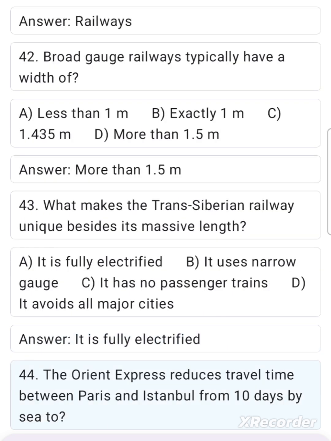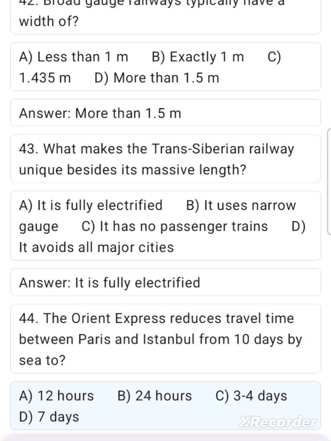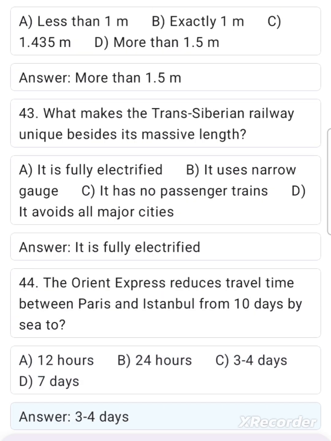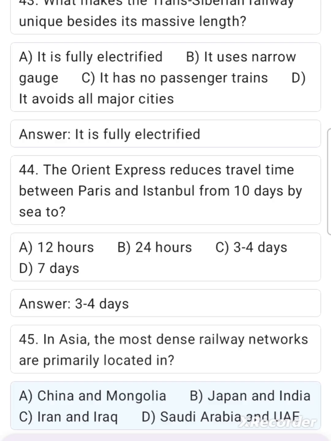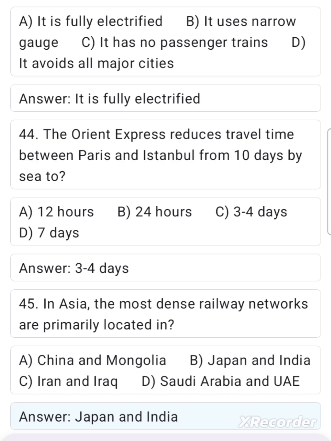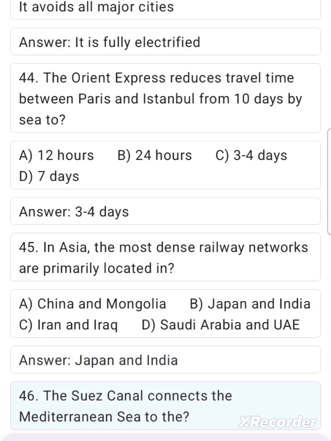44. The Orient Express reduces travel time between Paris and Istanbul from 10 days by sea to A. 12 hours. B. 24 hours. C. 3 to 4 days. D. 7 days. Answer: 3 to 4 days. 45. In Asia, the most dense railway networks are primarily located in A. China and Mongolia. B. Japan and India. C. Iran and Iraq. D. Saudi Arabia and UAE. Answer: Japan and India.